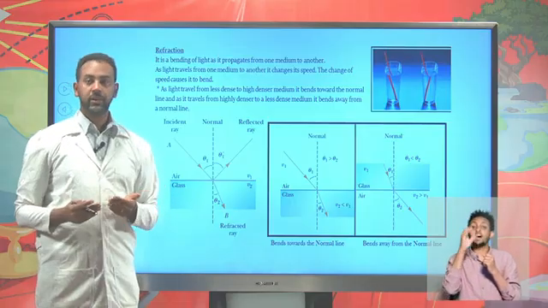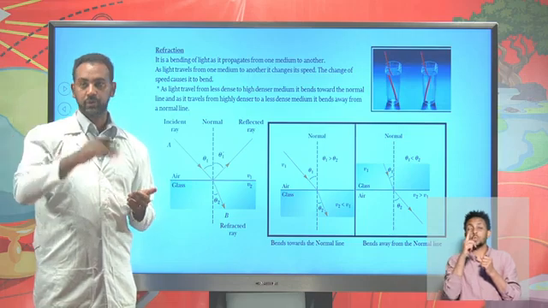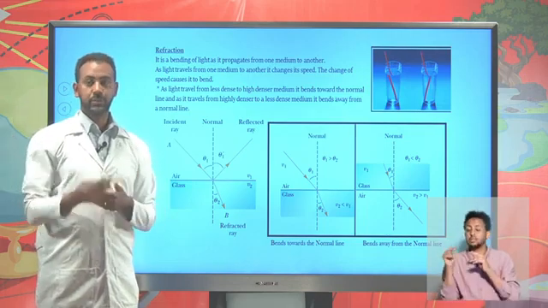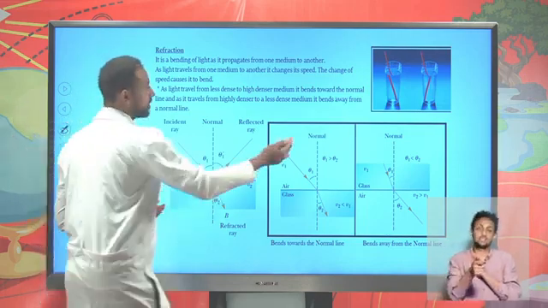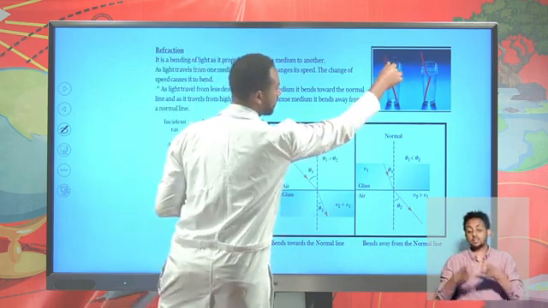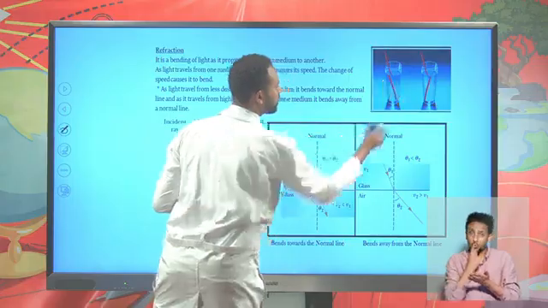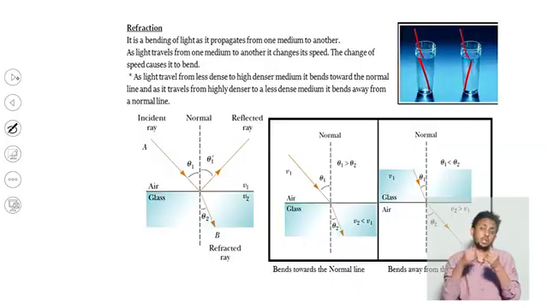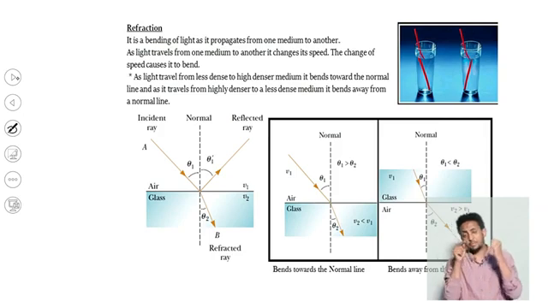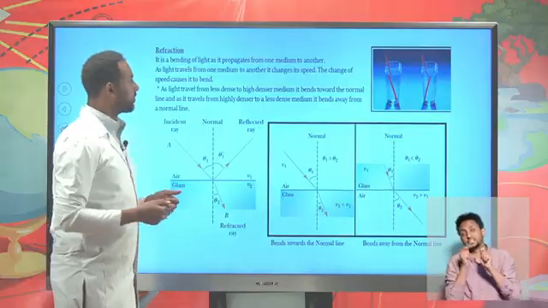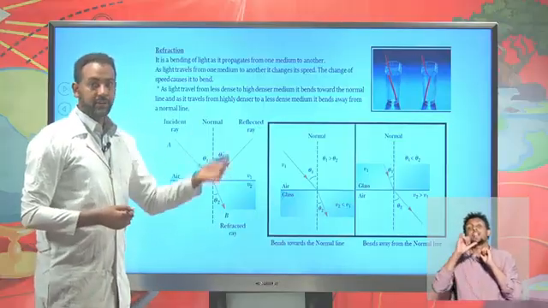Refraction is the bending of light as it travels from one medium to another due to the change of speed. For example, here you might see a glass and here you have a straw. The straw seems to be broken because the information tailored to our eyes is light. The light is bending, and it makes it seem that the straw bends as well. Therefore, this property of light is known as refraction.